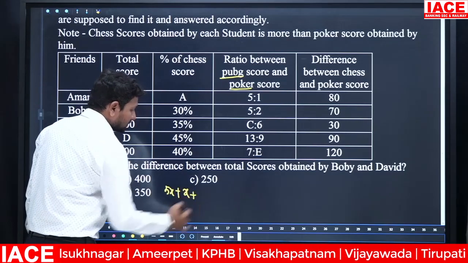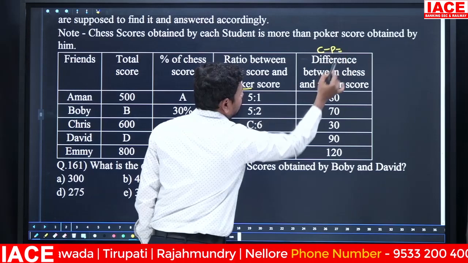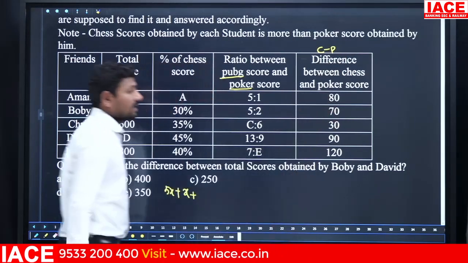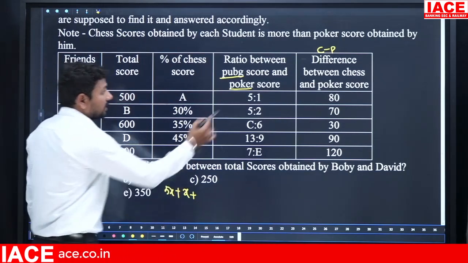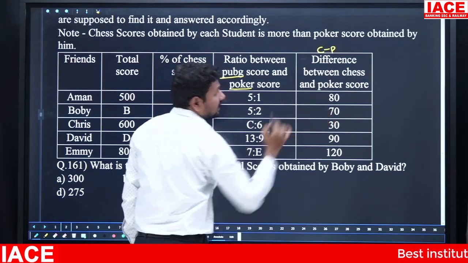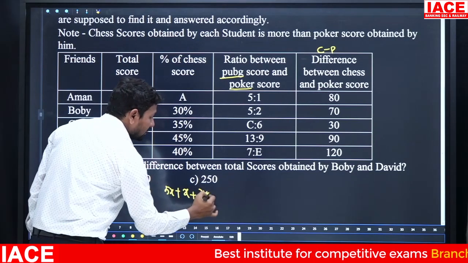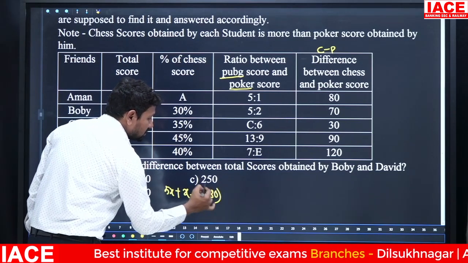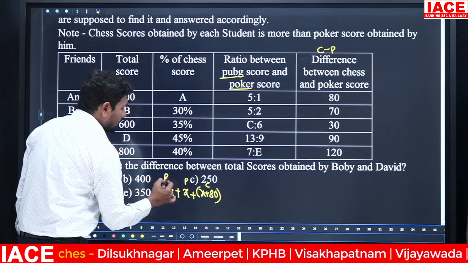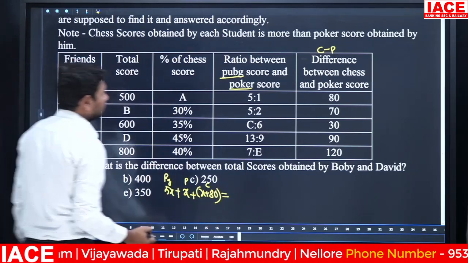Look at chess minus poker. Chess minus poker is equal to 80. The poker value we already know is x. So c minus x is equal to 80, which means c is equal to x plus 80. Chess is x plus 80, poker is x, and PUBG is 5x. Then the total value is 500.